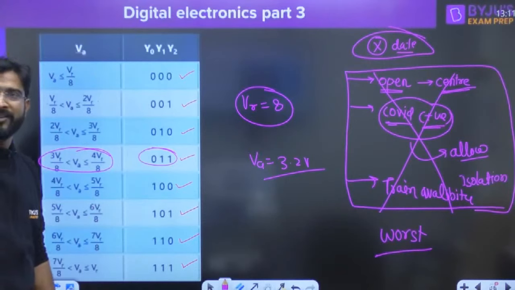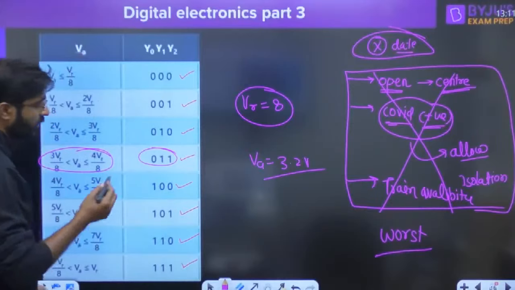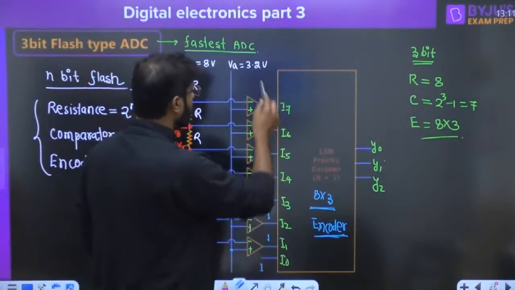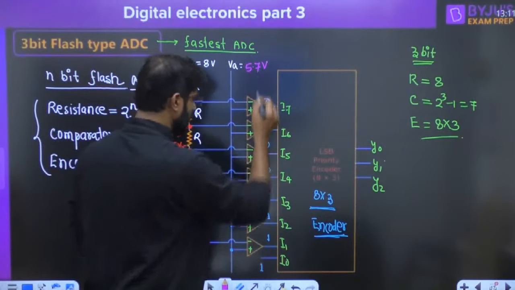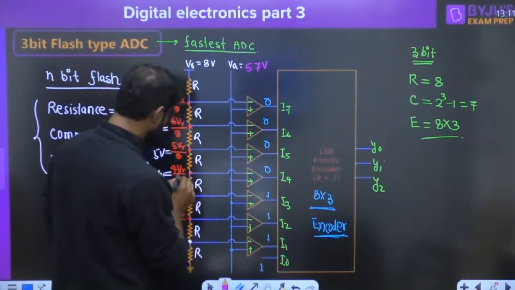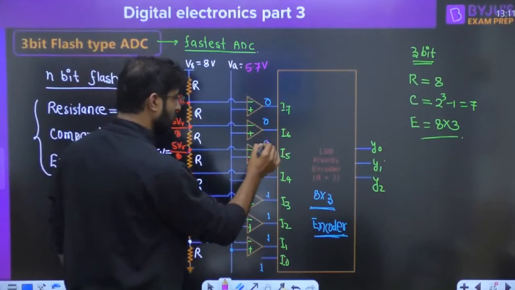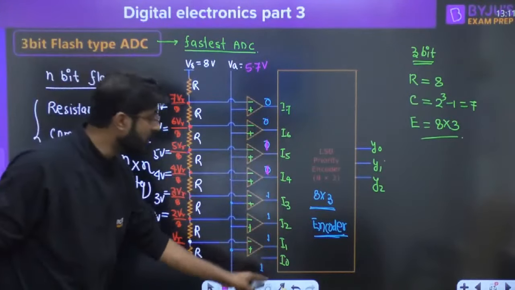No clock requirement in this type. Yes, definitely Vaibhav, no clock is basically required for this, right? We can take some other example also. Suppose instead of 3.2 volt, I take 5.7 volt, how will it happen? 5.7, so it is above 4 volt, this is 1. 5 volt, this is also 1. 6 volt, and now this is going to be 0. So up to I5, everything is 1.